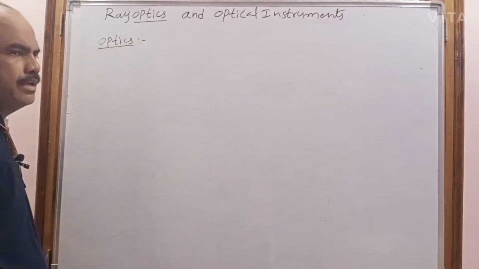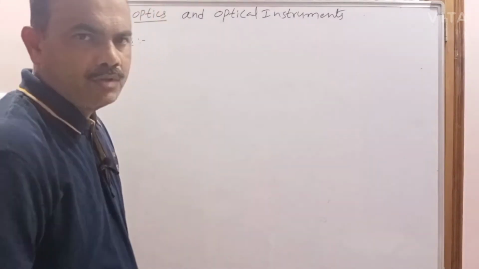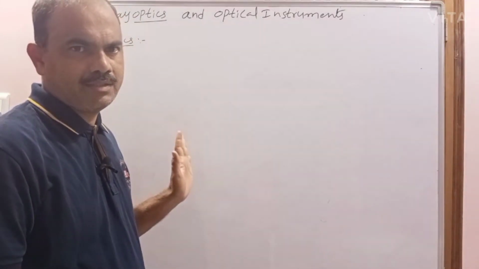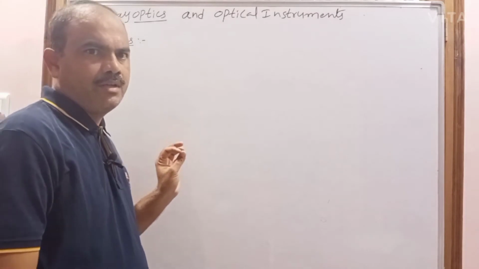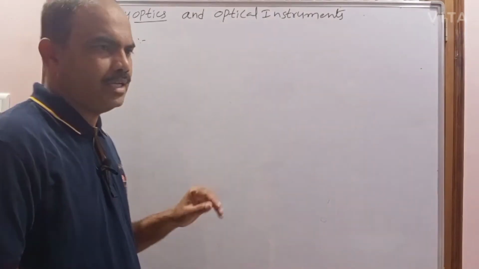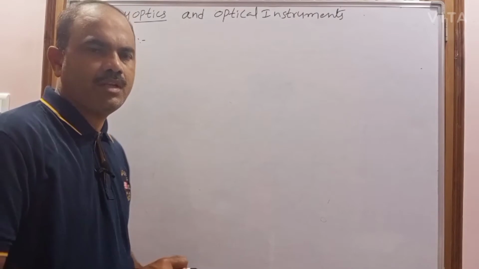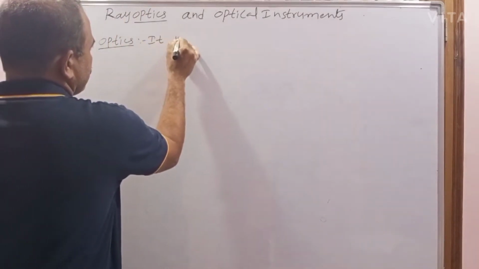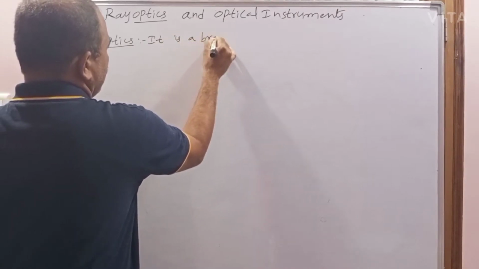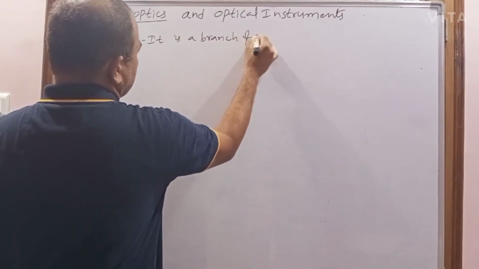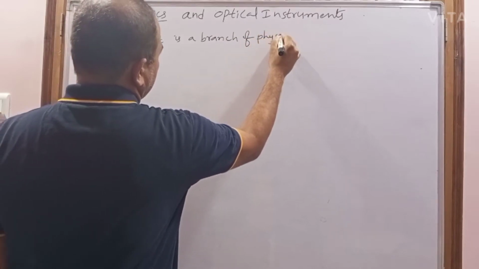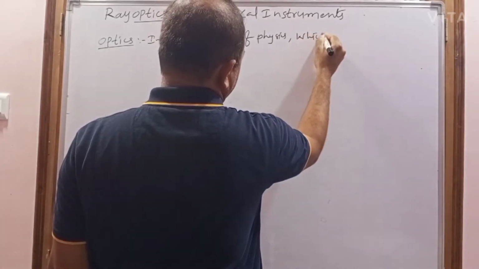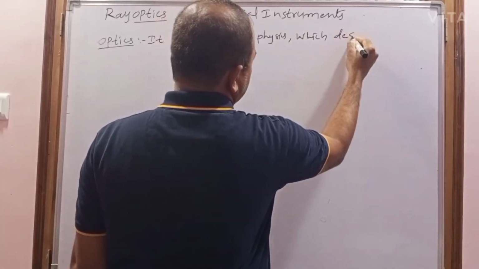Optics is basically a branch of physics which describes the phenomena and laws of light as it interacts with matter, as well as the generation and propagation of light. So optics is nothing but a branch of physics which describes